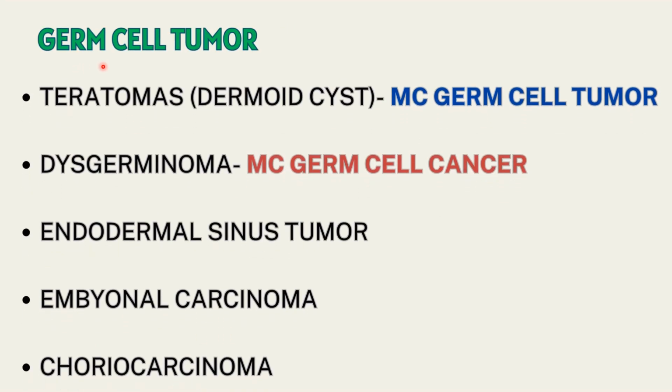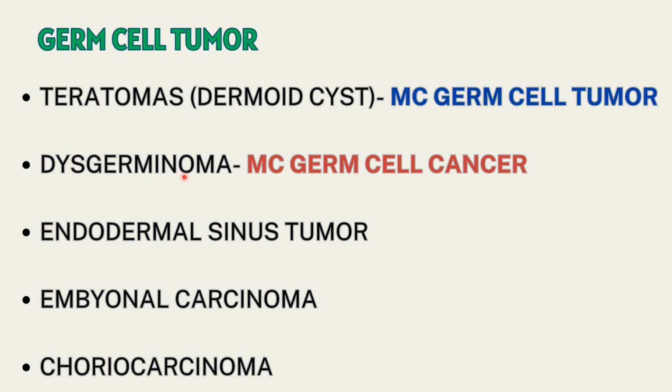Now let us discuss the types of germ cell tumor. First we have teratomas, dermoid cyst, also called mature cystic teratomas. They are the most common germ cell tumor. When we talk about tumor, it could be either malignant or benign. Dermoid cyst, or mature cystic teratoma, is the most common type of germ cell tumor, and they account for 5 to 10% of all cystic tumors of the ovary.